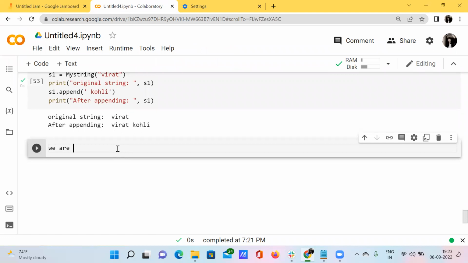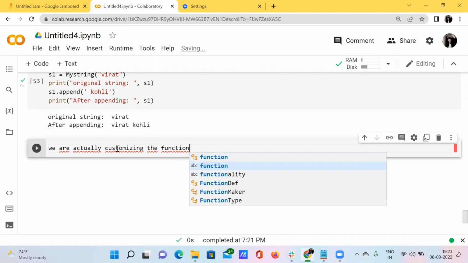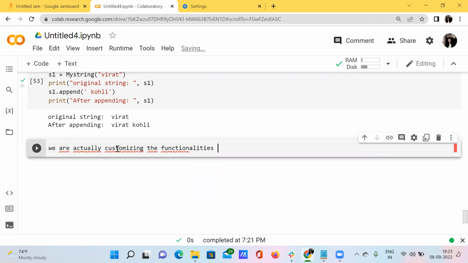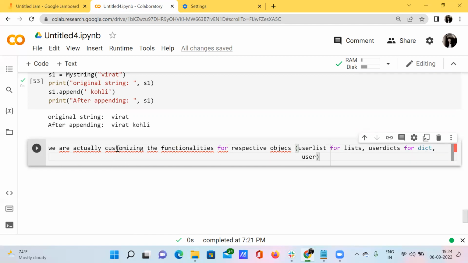What we are doing is customizing the functionalities for respective objects, that's nothing but user list for lists, user dicts for dicts, user strings for strings.